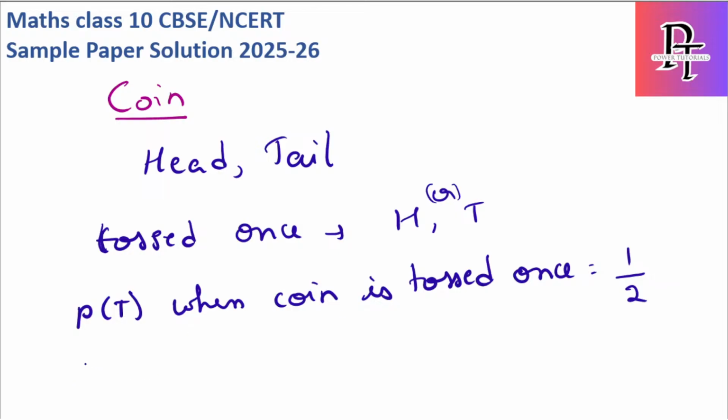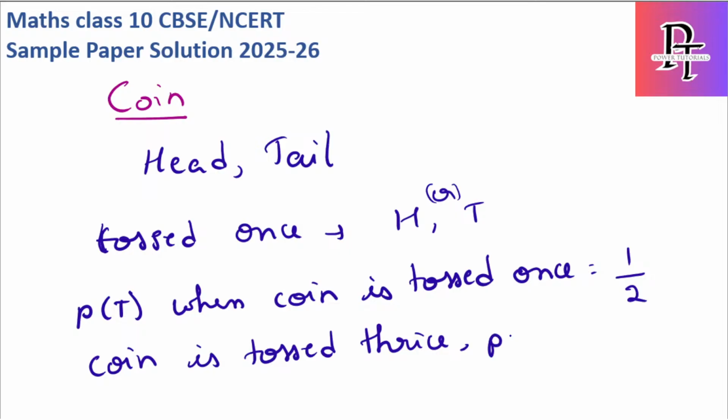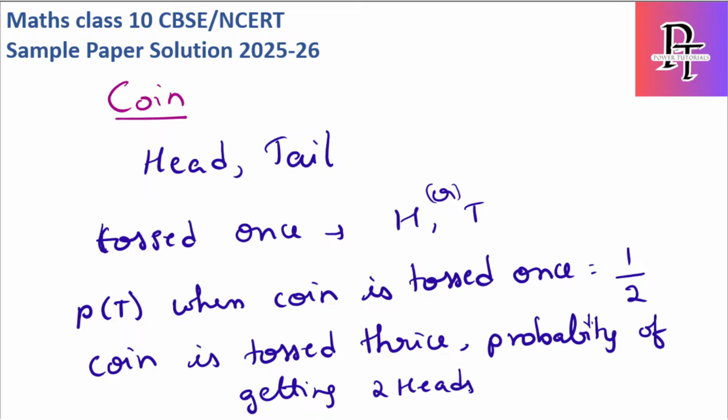But let's change the question again. Now I'm saying that a coin is tossed thrice. Thrice in the sense 3 times. Tell me the probability of getting 2 heads. So the question is something like this.